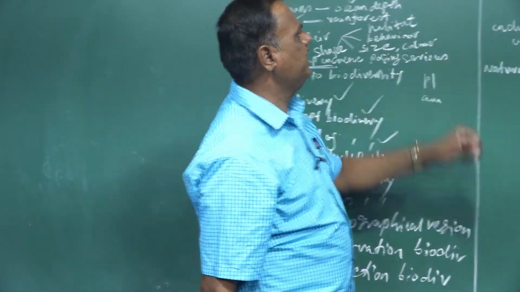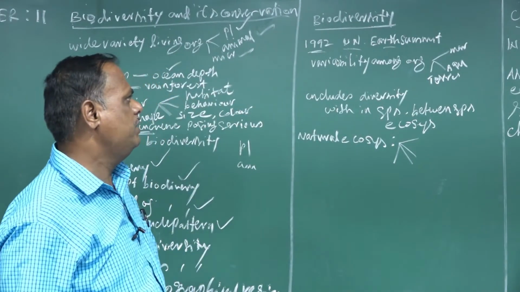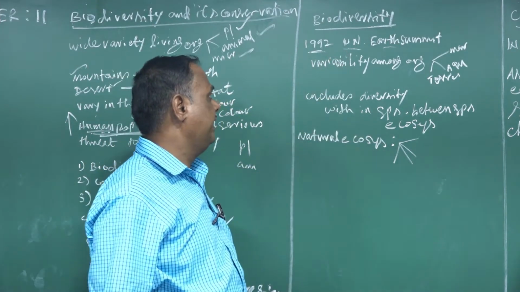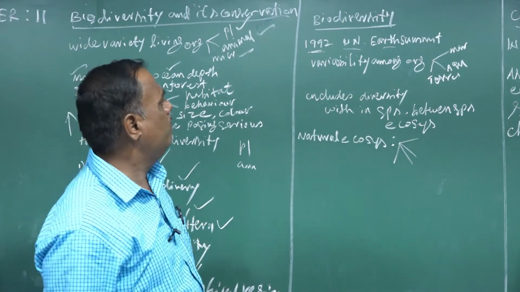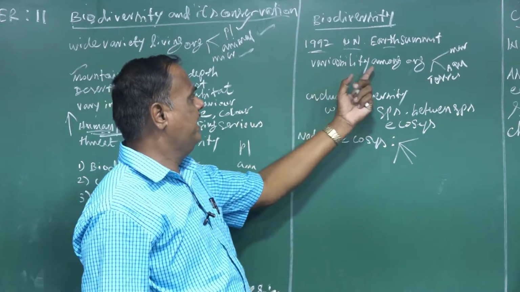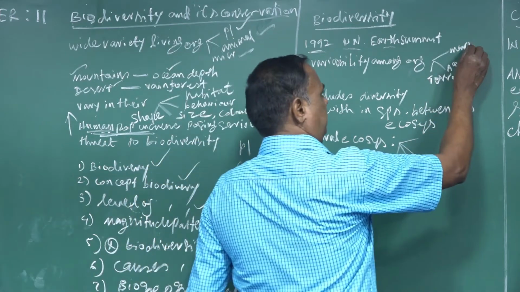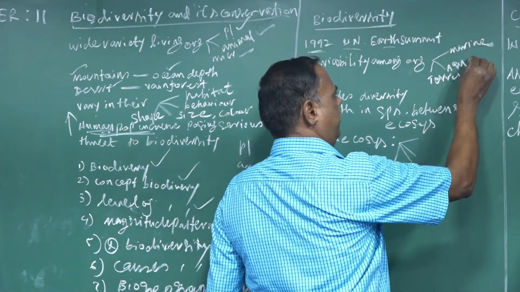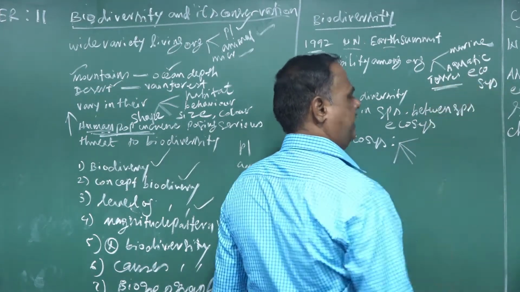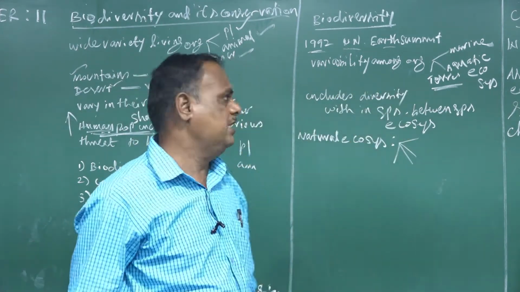Next, biodiversity. In 1992, the United Nations Earth Summit gave the definition for biodiversity: variability among the living organisms. Some living organisms are found in marine environments, some in aquatic ecosystems, and some are terrestrial. This variability occurs in the living organisms which survive on this earth.